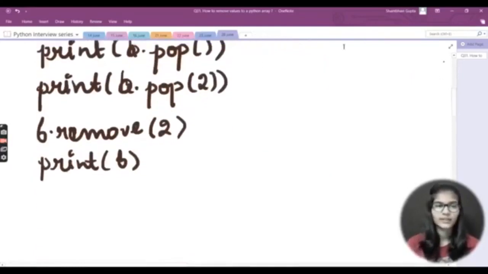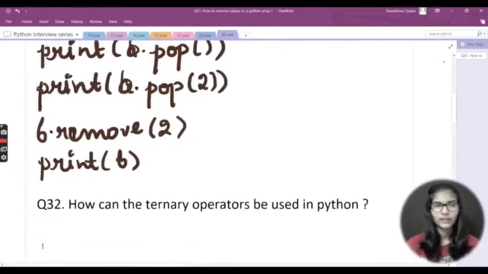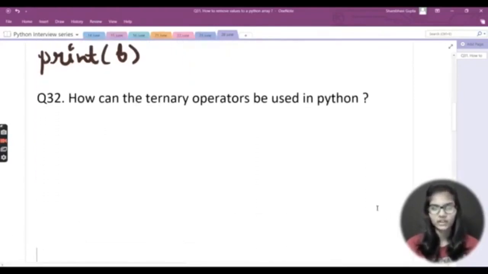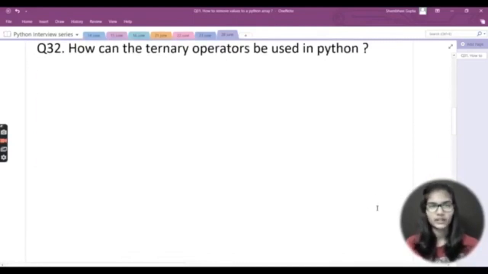So I hope I made this question clear to you. Now let me go here, and let's move towards the second question that we are having. Let me come down and show you right here. Okay. Now my second question is how can the ternary operators be used in Python? Ternary means 3, right? So how can this ternary operator be used in Python programming? Let's see the answer for this.